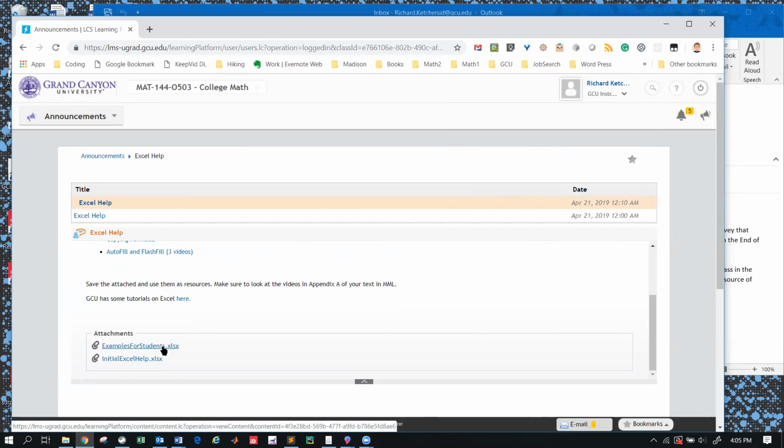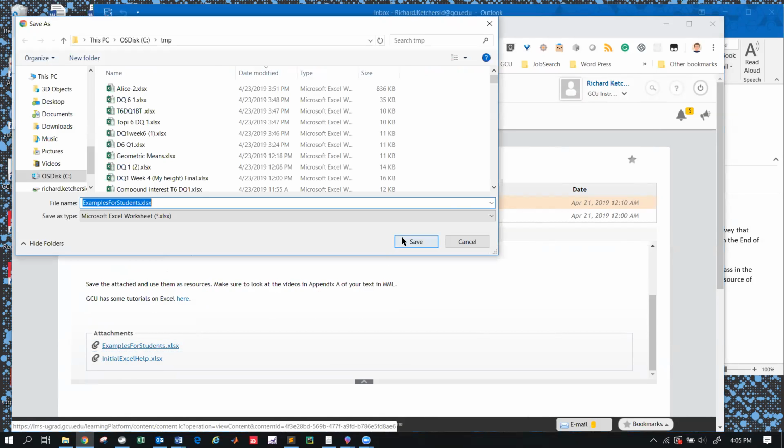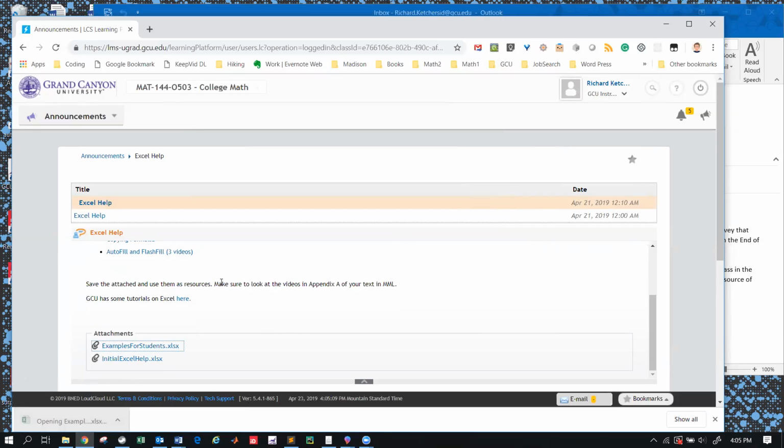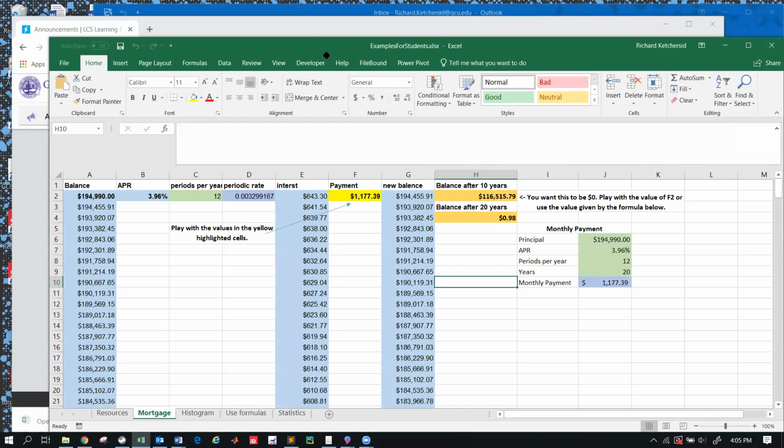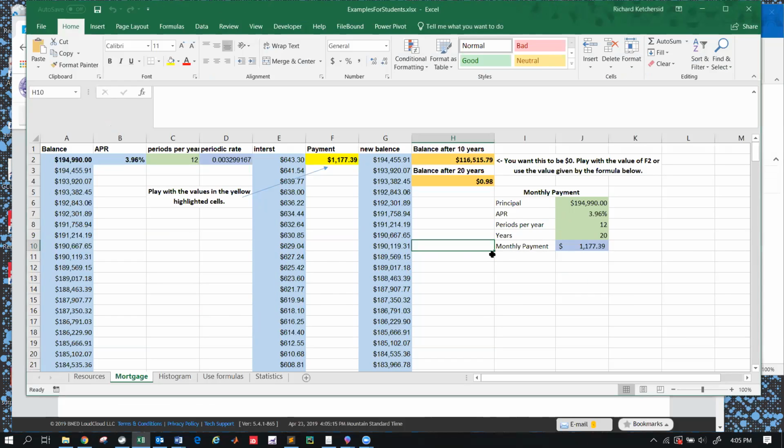You can open it up and follow the instructions. Let me open up the example for the students file real quick, point out a couple of things there. And I give you lots and lots of other examples, by the way, as the course goes. One thing you'll notice in the course is that I tend to put things that are just numbers in Excel into green cells like this. And I'll point this out when we look at the call-in session help in a little bit.